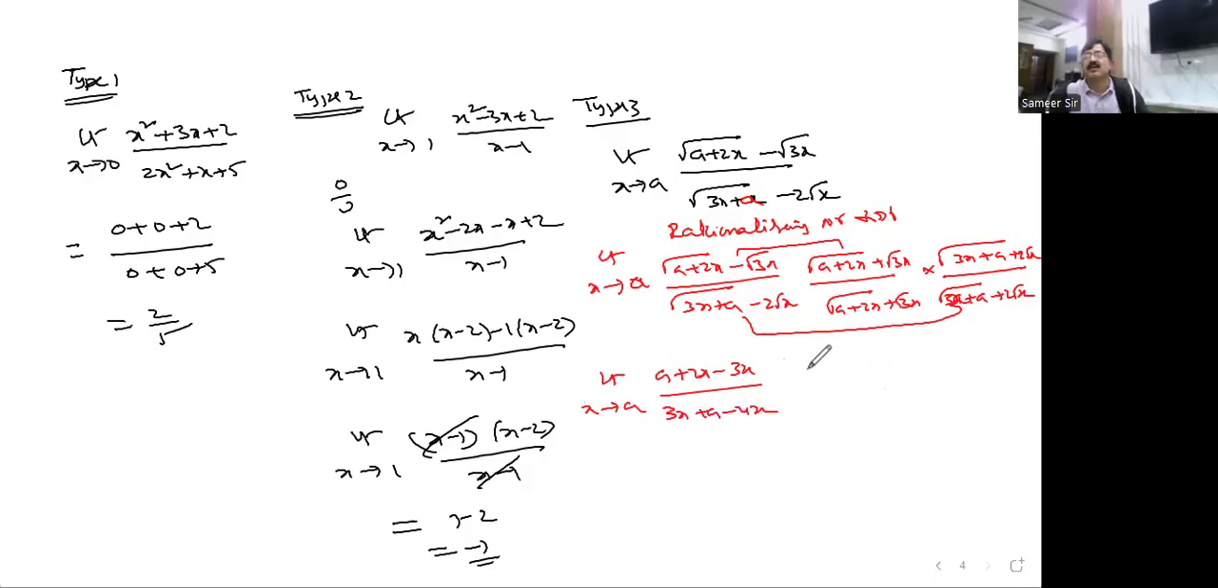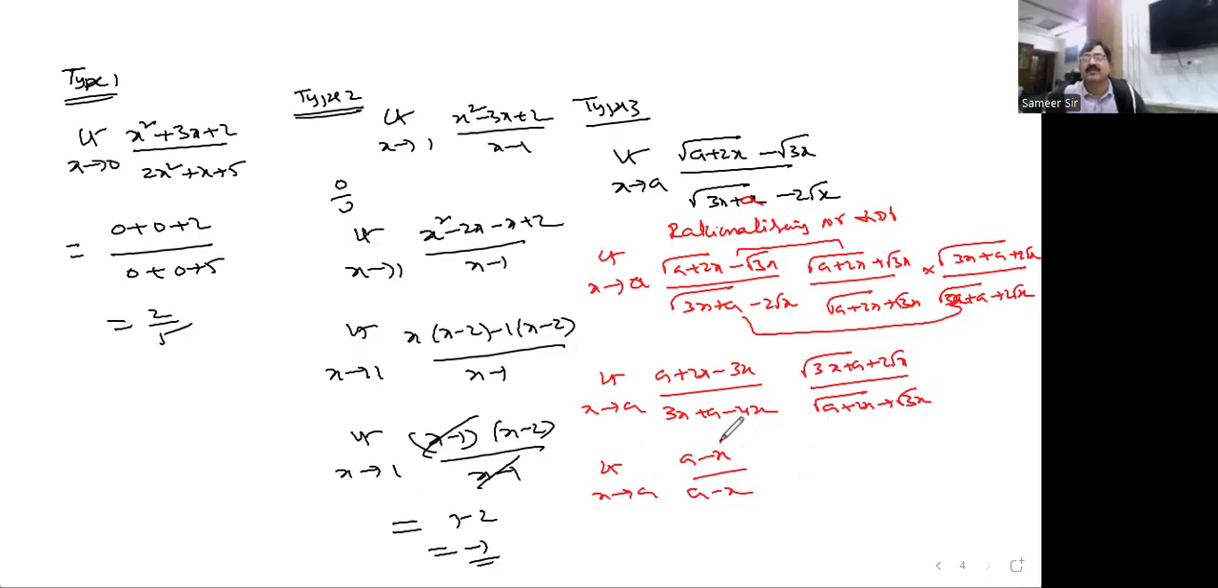Whatever the left out one is, you take here. What is the left out? 3x plus a plus 2 root x divided by root over a plus 2x plus root 3x. This is the left out one. If you simplify now, what are you getting here? A minus x, and here also you are getting a minus x.